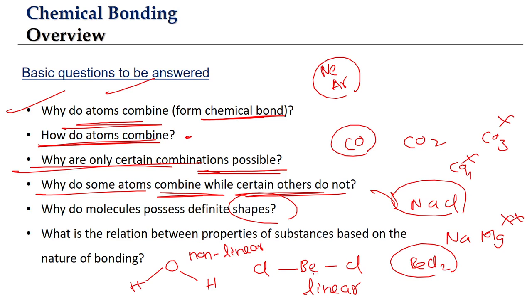Same formula type: here we have beryllium, here we have oxygen, 2 chlorines, 2 hydrogens, similar formula, but BeCl2 is linear, and H2O is a non-linear shape. So why do molecules possess definite shape? Why do different molecules have different shapes?